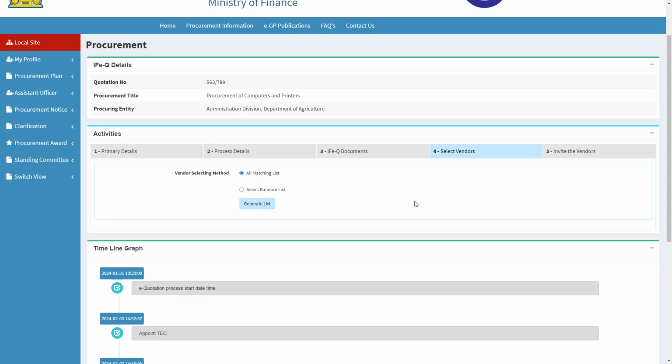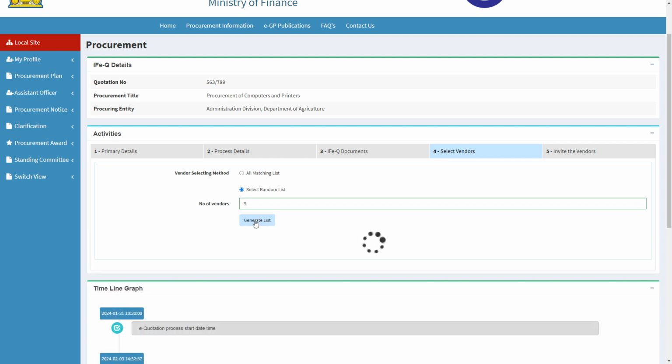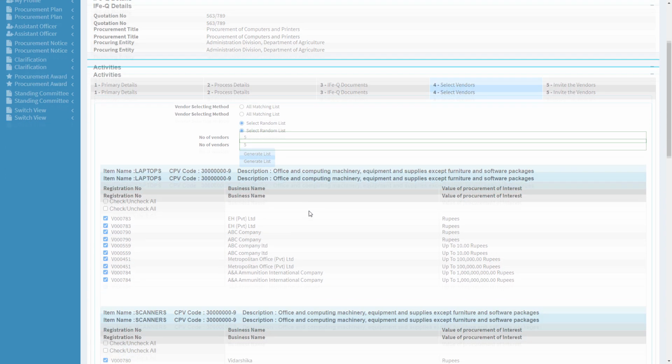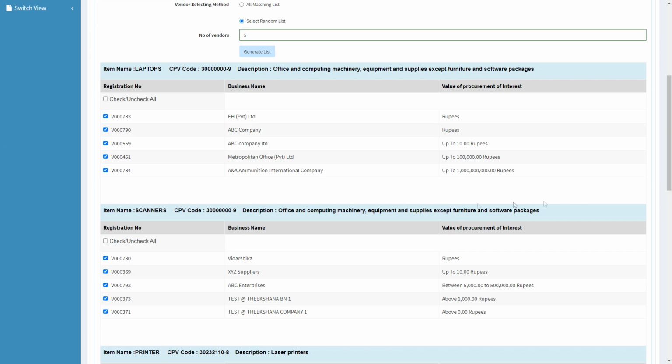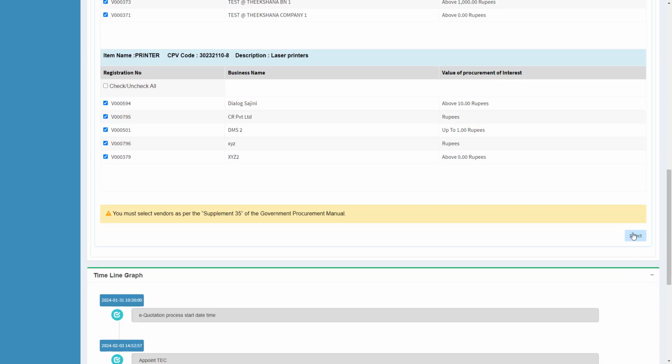If you want to use the method Select Random List, click on Select Random List and enter the number of vendors which you want the system to select for you. Like this. Go down and click on the Select button.